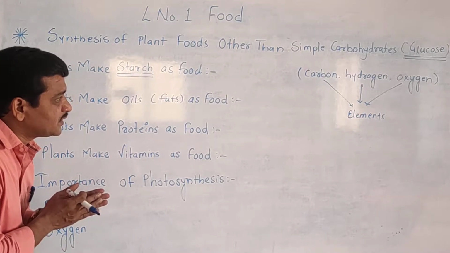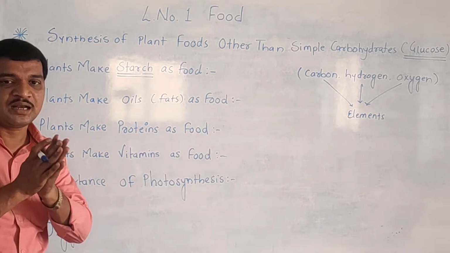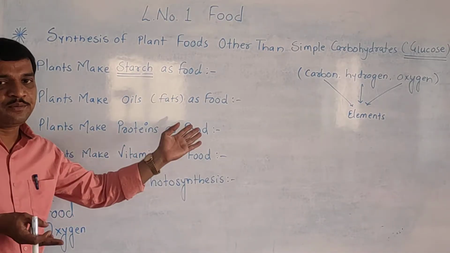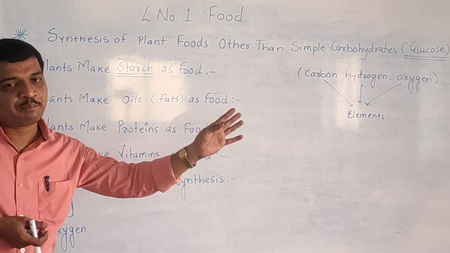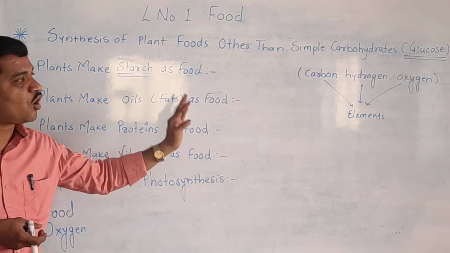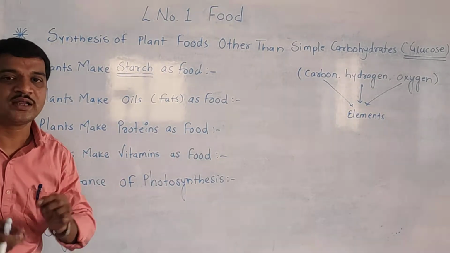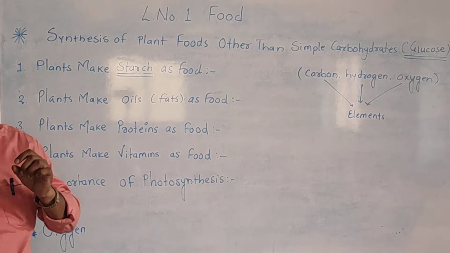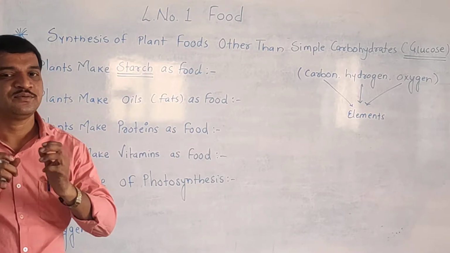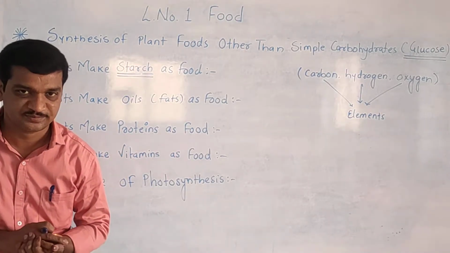And this simple carbohydrate food is converted into complex carbohydrate, that is called starch, oils, fats, proteins, vitamins, and stored into the different parts of the plant.